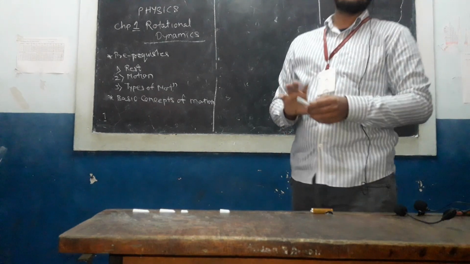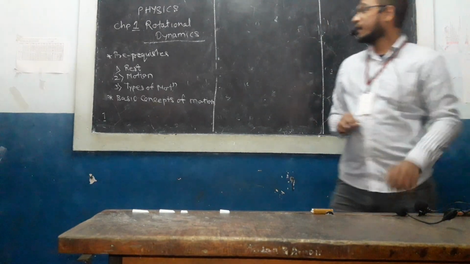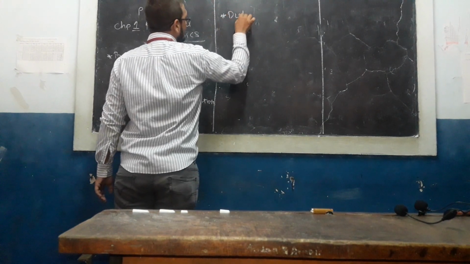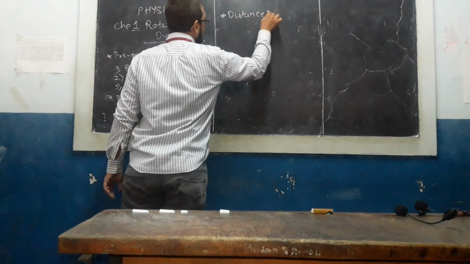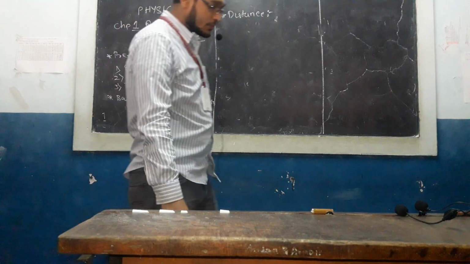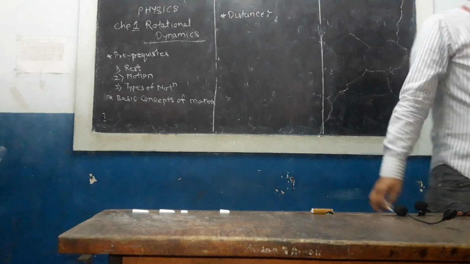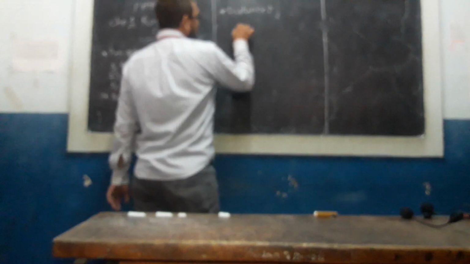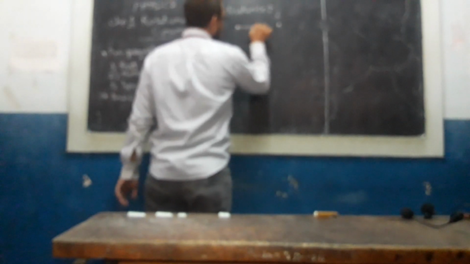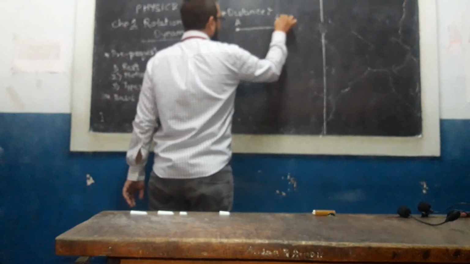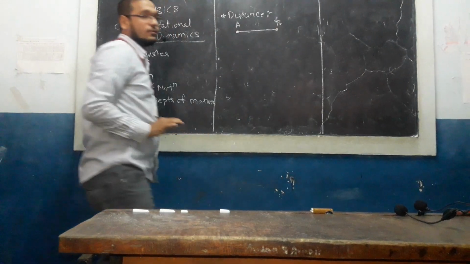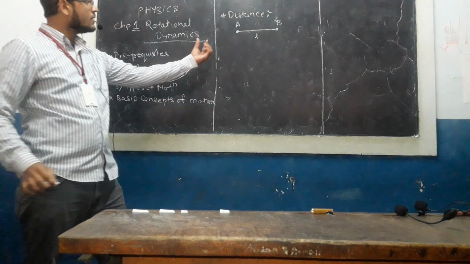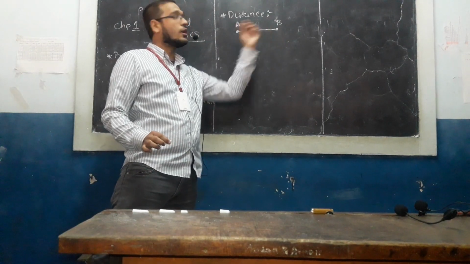Also, we have learned the basic concepts of motion. The first is distance. What is distance? Distance is nothing but a fixed length between two points. This is point A, this is point B. Whatever the length is, suppose the length is L. So this L is nothing but the distance between the two points A and B.